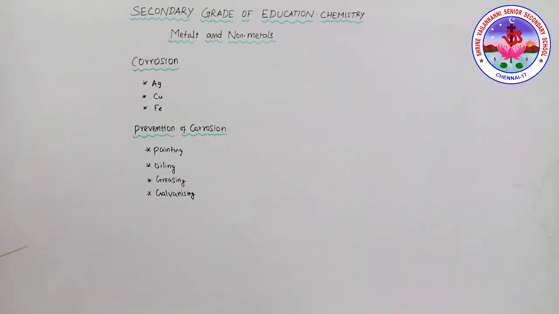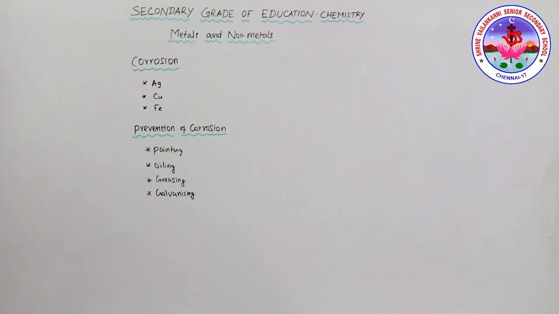Now, how to prevent this corrosion. The rusting of iron can be prevented by painting, oiling, greasing, galvanizing, chrome plating, anodizing, or making alloys. Galvanizing is a method of protecting steel and iron from rusting by coating them with a thin layer of zinc. So a galvanized article is protected against rusting even if the zinc coating is broken. Then alloying is a very good method of improving the properties of a metal. We can get the desired properties by this method.